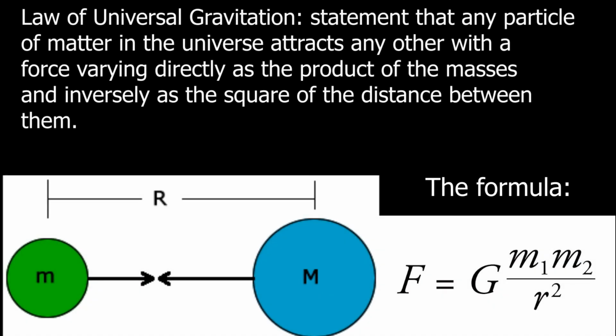The law of universal gravitation explains that any particle of matter in the universe attracts any other with a force varying directly as the product of the masses and inversely as the square of the distance between them.